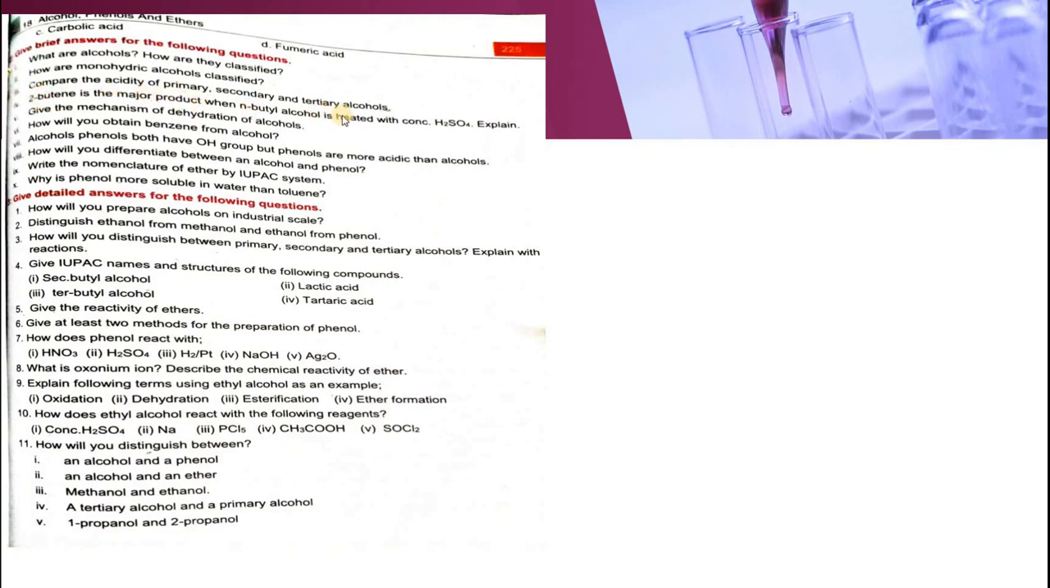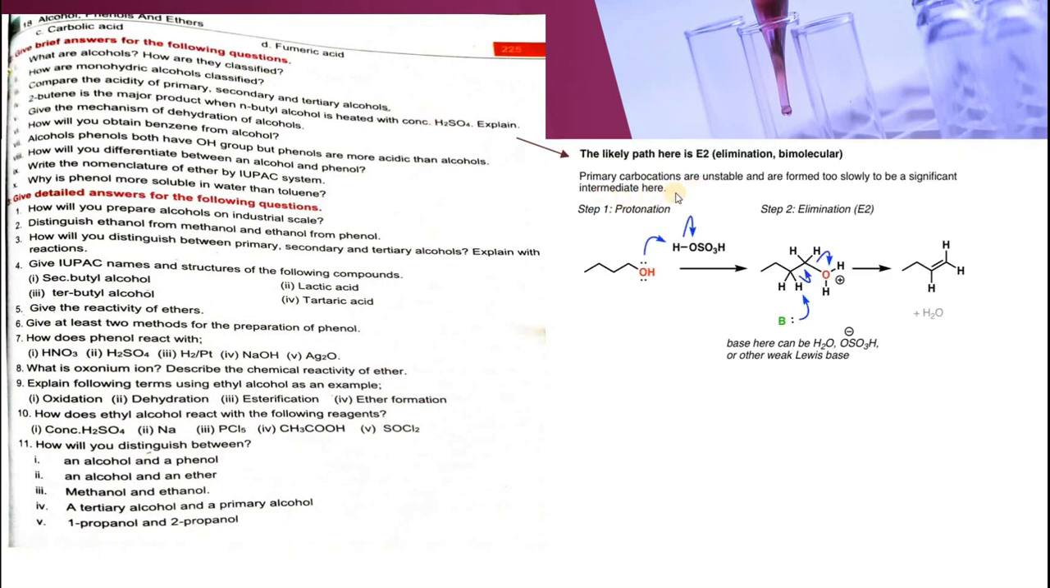2-butene is the major product when n-butyl alcohol is heated with concentrated sulfuric acid. This is the reaction given because primary carbocations, we know, are unstable and are formed too slowly to be a significant intermediate. So in this case, whenever n-butyl alcohol is treated with sulfuric acid, there will be an oxonium ion produced over here and hydrogen will be removed from the carbon which is present next to it. Why? Because the carbocation produced from the primary alcohol will not be very stable, but the secondary carbocation will be more stable. So in that case, hydrogen will move from this portion to this portion and here a double bond will be created between these two carbon atoms, producing 2-butene.